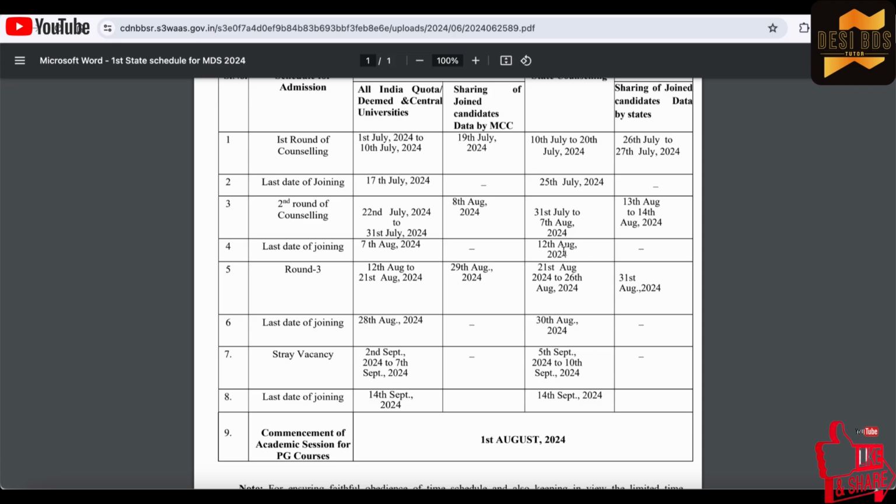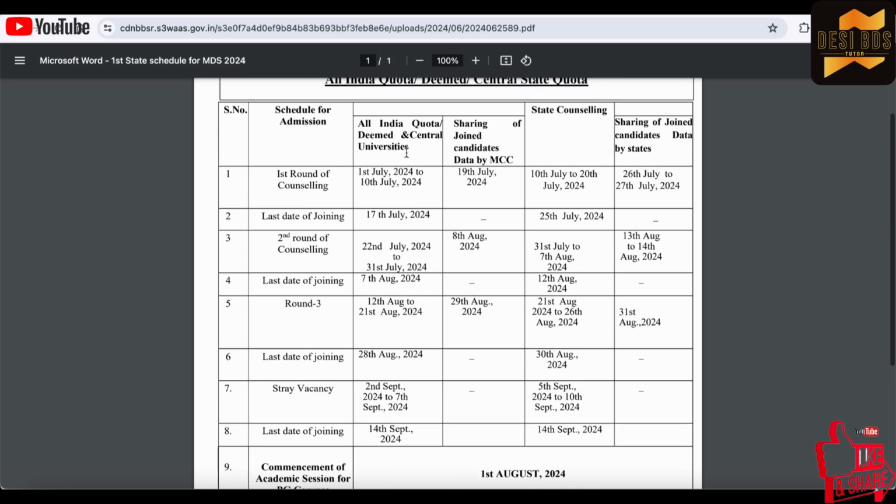First of all, you go for the first round counseling, that is for all India from 1st July to 10th July, and sharing of joined candidate data by MCC is on 19th July. Then the state counseling is from 10th July to 20th July, and joining is from 26th to 27th July. The last joining is 17th July for all India quota, and for state counseling it is 25th July.